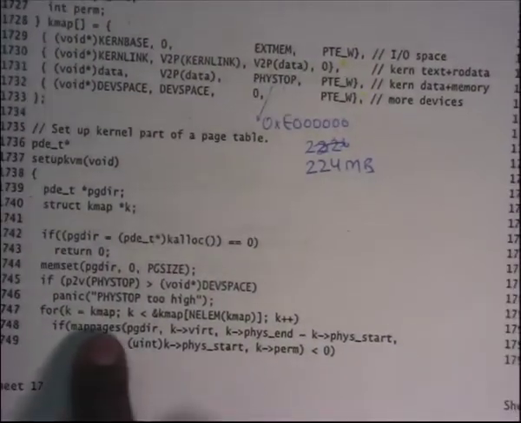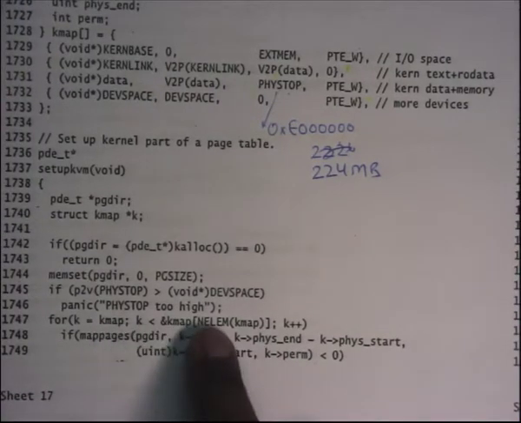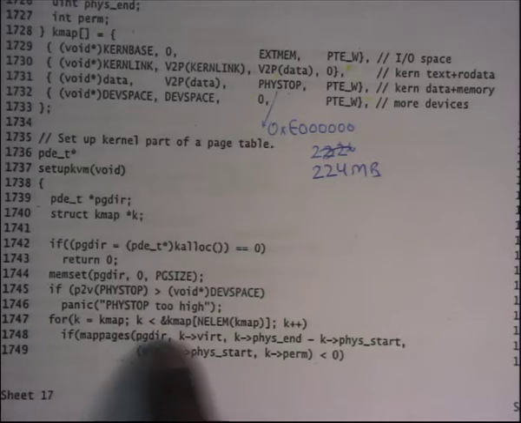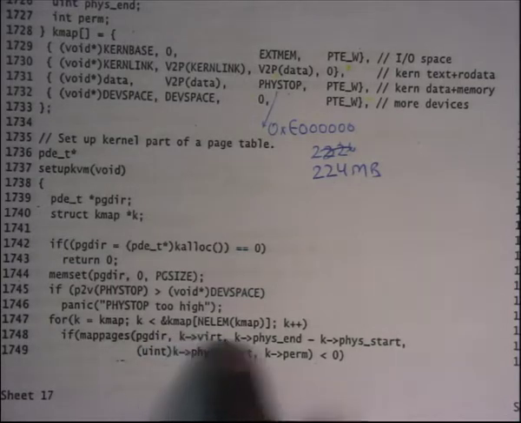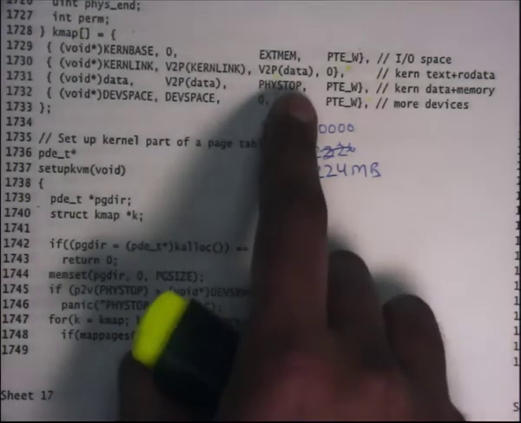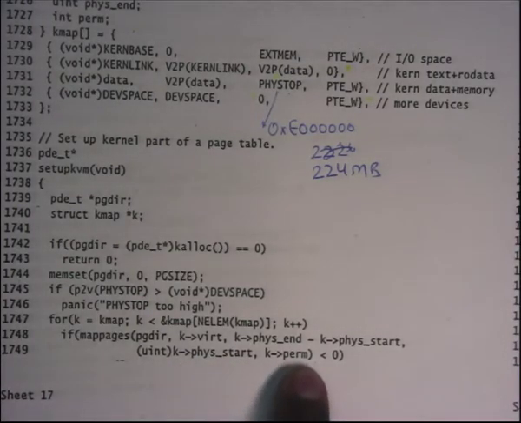And so what this loop is going to do is iterate over the entries of kmap, and for each entry it's going to create mappings in the page table. So mappages is going to create a mapping in the page directory starting at virtual address virt, of size phys_end minus phys_start. Phys_end was the third field and phys_start was the second field, starting at physical address phys_start with permissions perm.